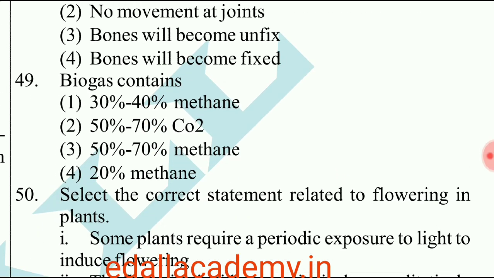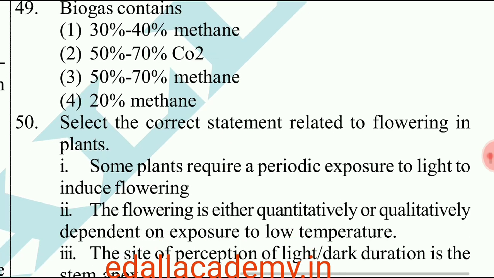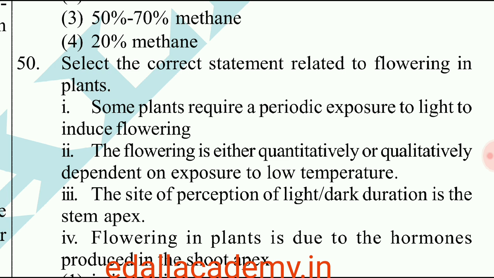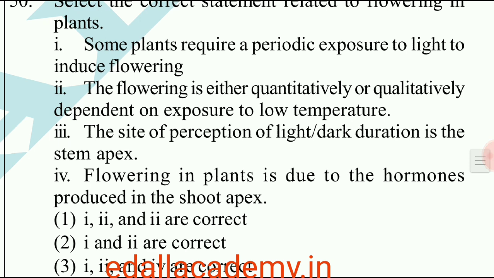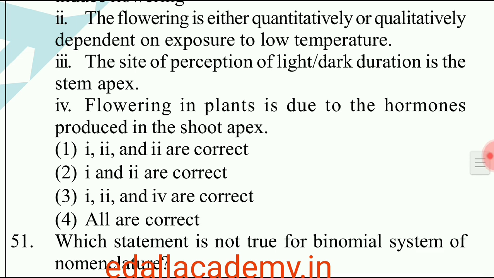Question number 49. Biogas contains. Biogas is otherwise called methane. It contains 50% to 70% methane. So the correct option is 3. Question number 50. Select the correct statement related to flowering plants. Here there are 4 statements given about the flowering plants. From that, statements 1, 2 and 4 are correct regarding flowering plants. So the correct option is 3.